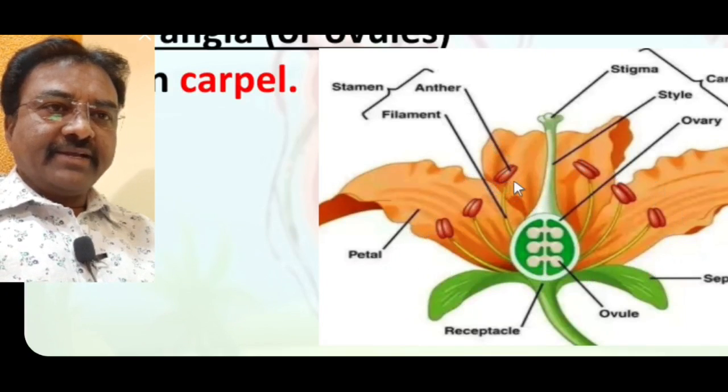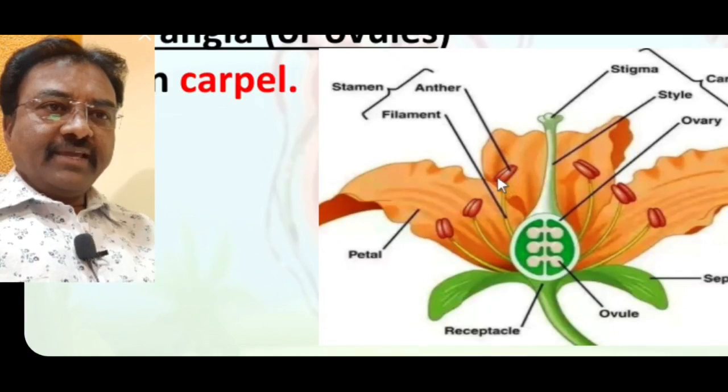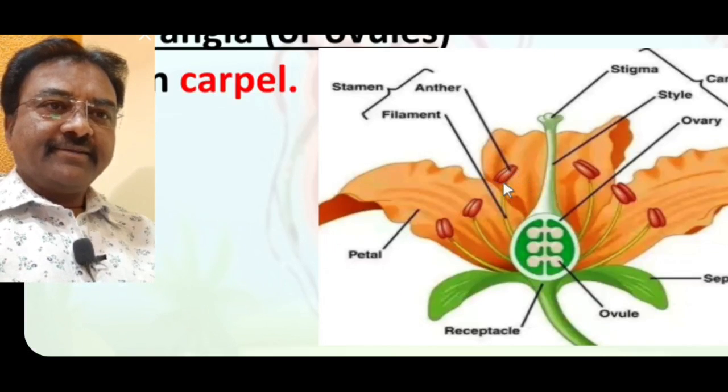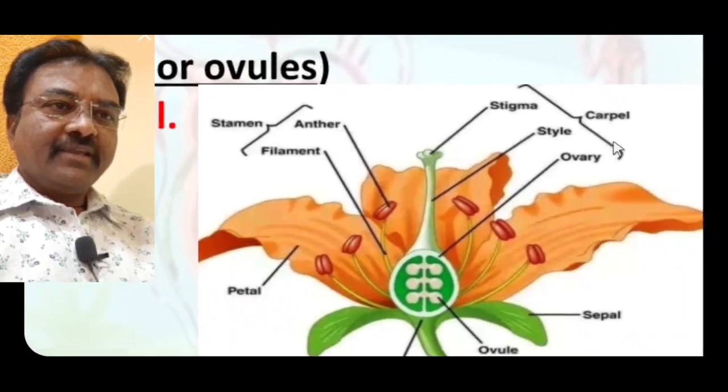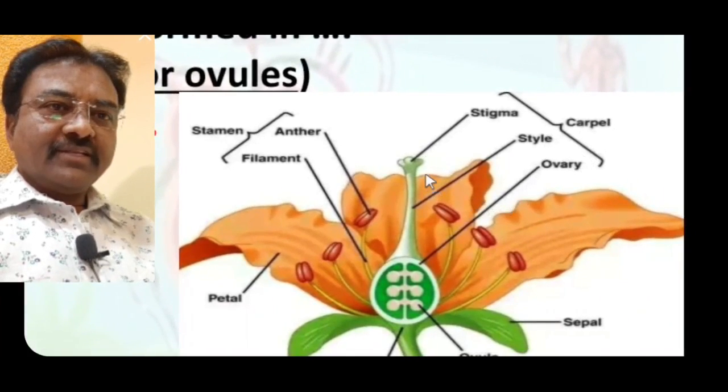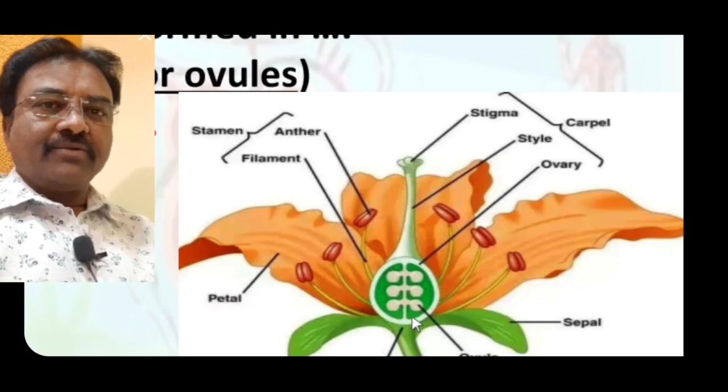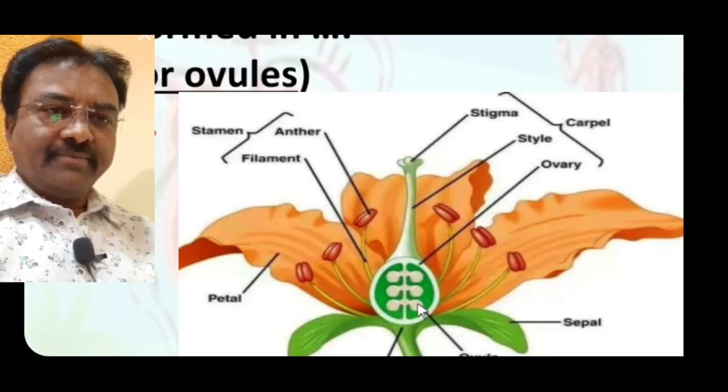Inside the stamen, the anther contains microsporangia, which develop into microspores or pollen grains. Here is the carpel; stigma, style and ovary are the parts of the carpel. The ovary contains ovules, and in the ovule megasporangia are present.